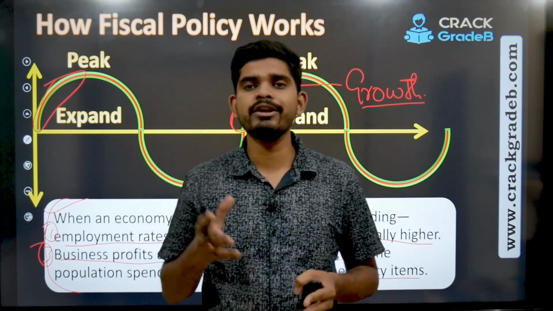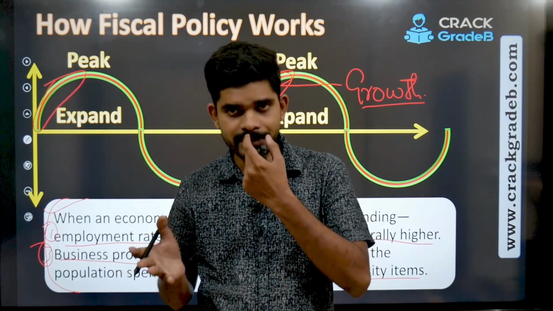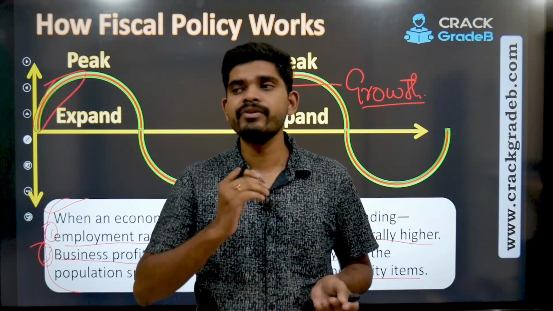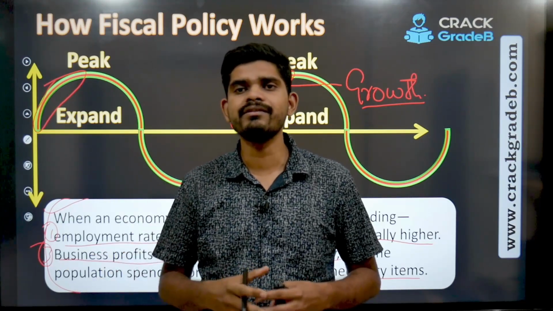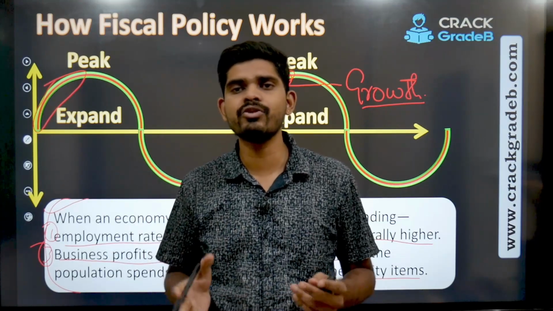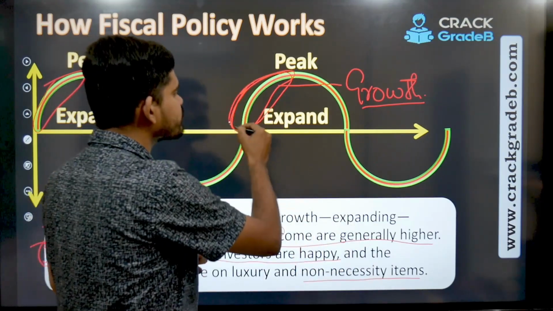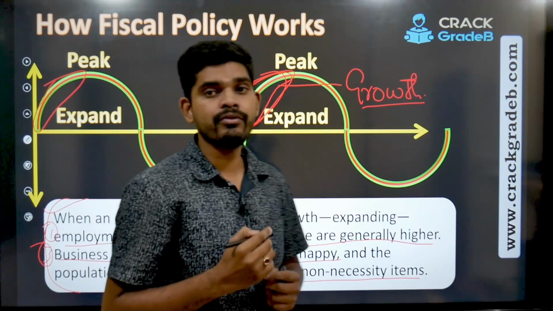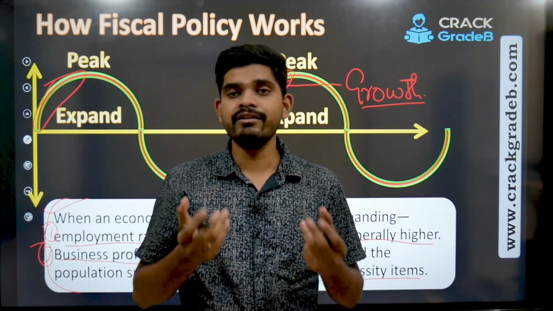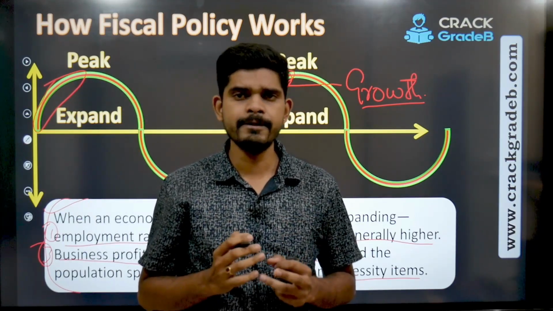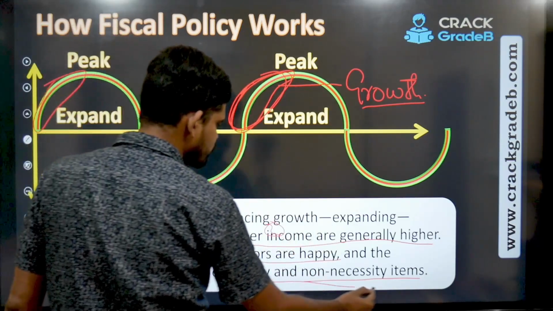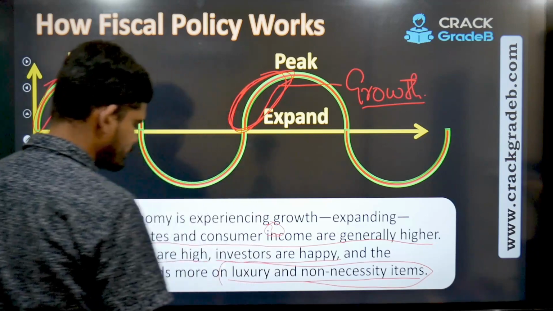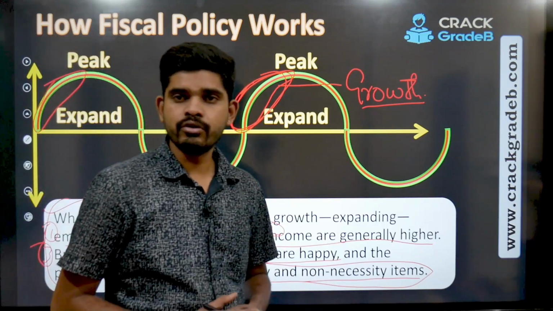More and more people are in jobs. Businesses are in profit, so they may be giving good salaries and dividends to employees and shareholders. So everyone in the economy is enjoying this boom period in terms of the monetary value that they have. People spend more on luxury and non-necessity items. I hope you got this.